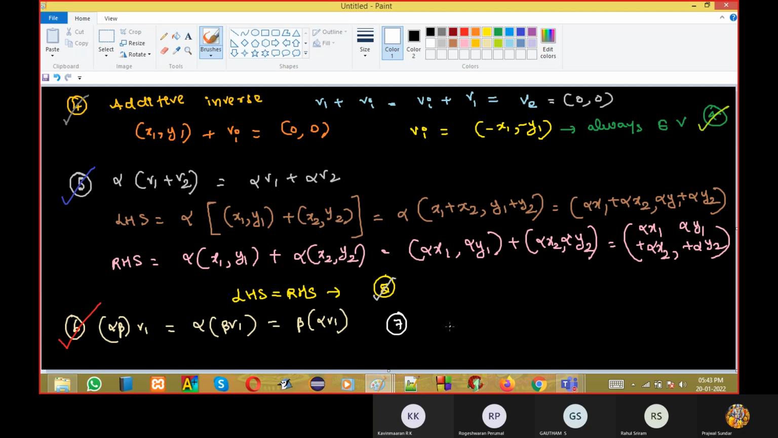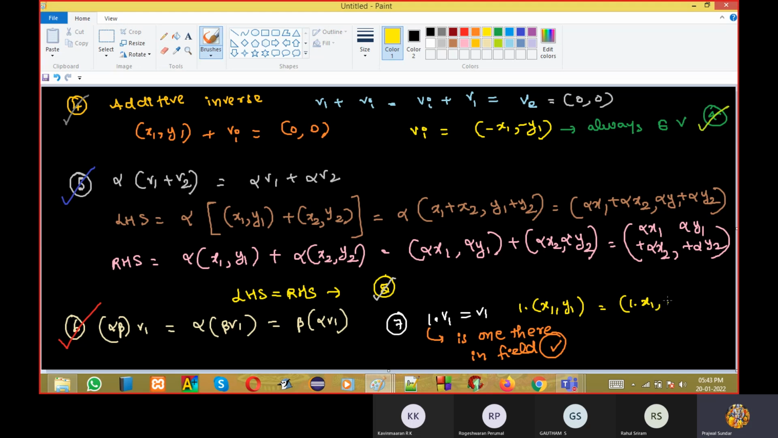The seventh property: we need to check 1 into V1, is it V1? Now this property I'll explain properly. We need to check, is 1 there in the field? Because only if 1 is there in the field can we even call it a field. So what is 1 into V1? 1 into x1, y1, and according to multiplication we multiply 1 into x1 comma 1 into y1. This will be equal to x1 comma y1, which is V1. So this property is satisfied.